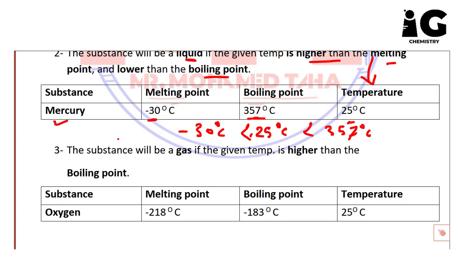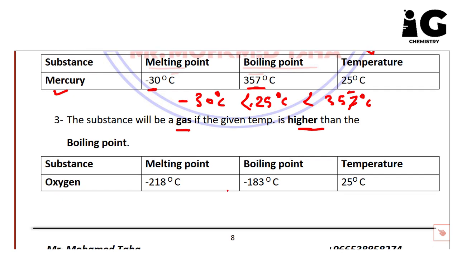Okay, the last point is the substance will be a gas if the given temperature is higher than the boiling point. In the case of a gas, you need to focus on the boiling point and the given temperature. If you compare 25 degrees Celsius and -183 degrees Celsius, it's very clear that the given temperature is higher than the boiling point. And this is the rule. So this substance should be a gas.